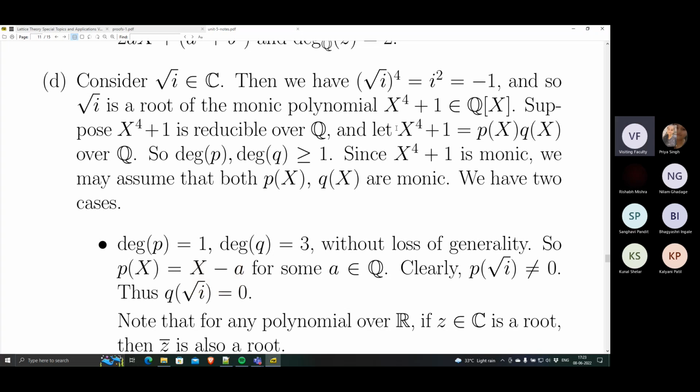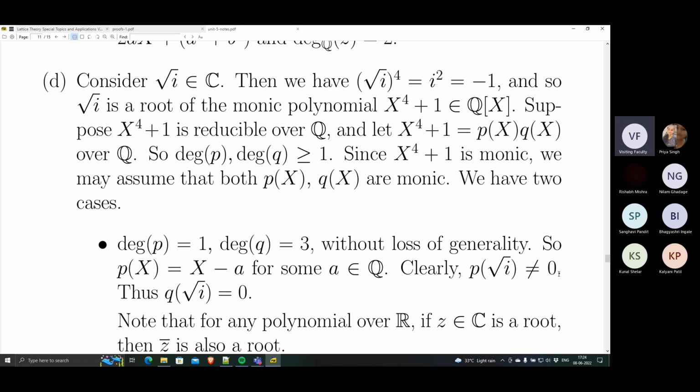So x raised to 4 plus 1 evaluated at square root of i is 0. So square root i is a root of either P(x) or Q(x). If this at square root i is 0, then either P of square root i is 0 or Q of square root i is 0. But P is just x minus a, where a is rational, so it is 0 only at a. So P of square root i cannot be 0.